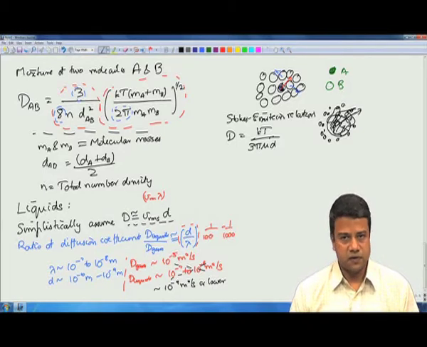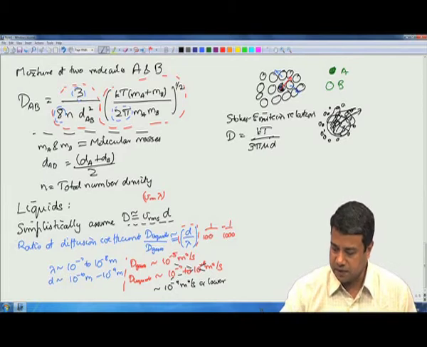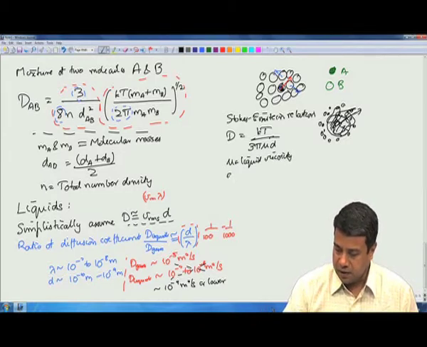For this, the diffusion coefficient is written as kT by 3 pi mu d, where mu is equal to the liquid viscosity and d is equal to the diameter of the colloidal particle.